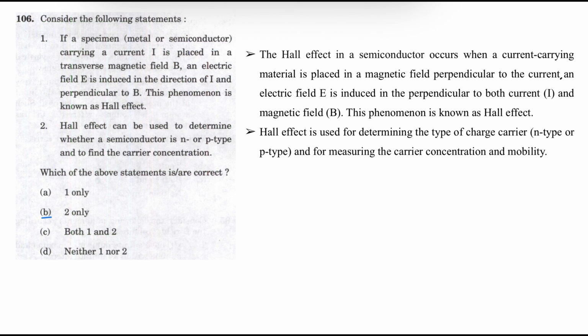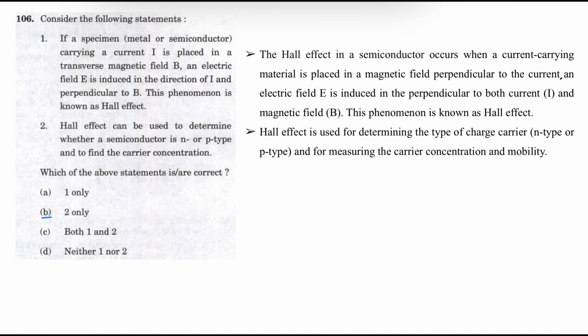Next question. Consider the following statements and we need to identify the correct statement. Statement 1: If a specimen, metal or semiconductor carrying a current I is placed in a transverse magnetic field B, the electric field E is induced in the direction of I and perpendicular to B. This phenomenon is called the Hall effect.